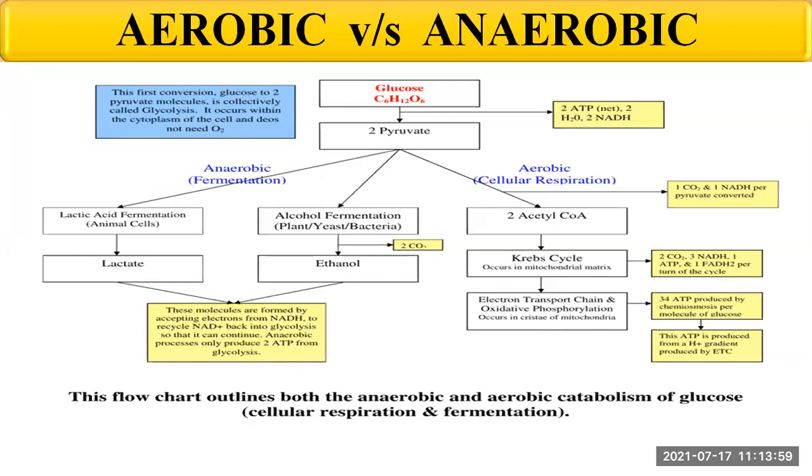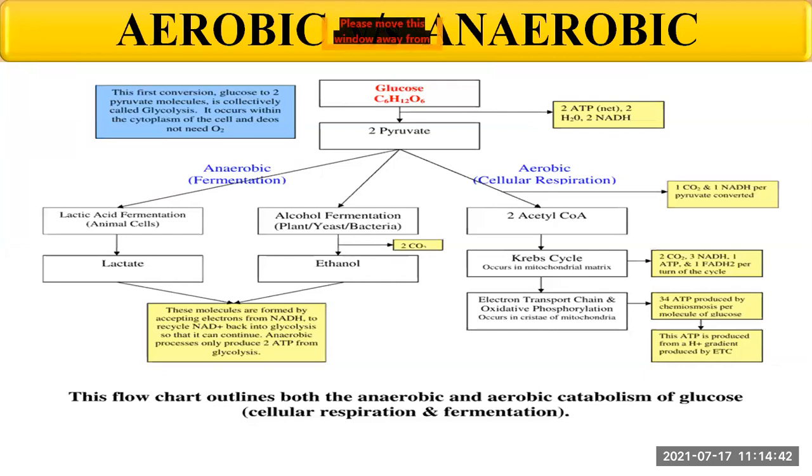So this is the anaerobic respiration, right? On this side you can see anaerobic fermentation, which is lactic acid fermentation and alcohol fermentation, right? Then here you can see there is lactate and ethanol. These molecules are formed by accepting electrons from NADH to recycle NAD plus back into glycolysis. Only 2 ATP are produced from glycolysis. This was about anaerobic fermentation.